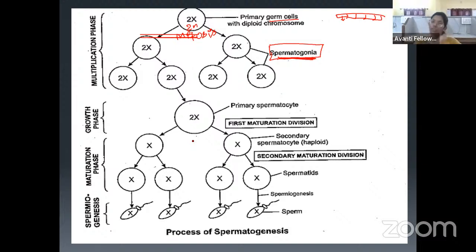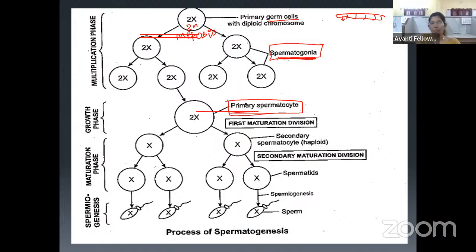But keep in mind, all the spermatogonia will be undergoing the growth phase. Now this increased growth of spermatogonia is called a primary spermatocyte.